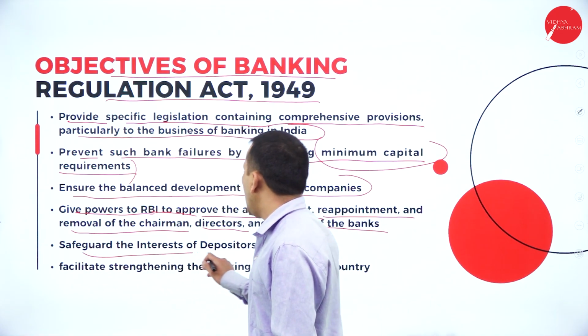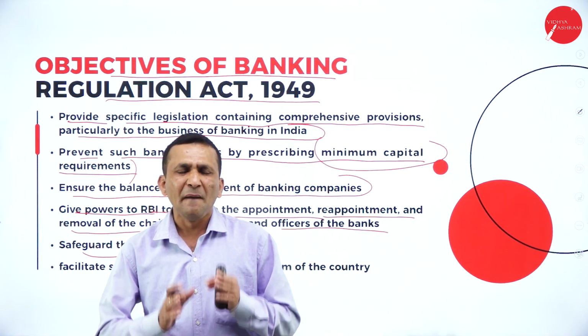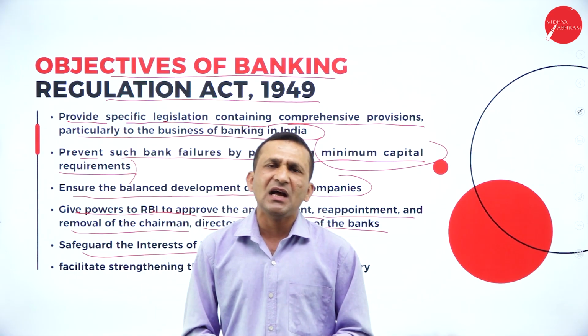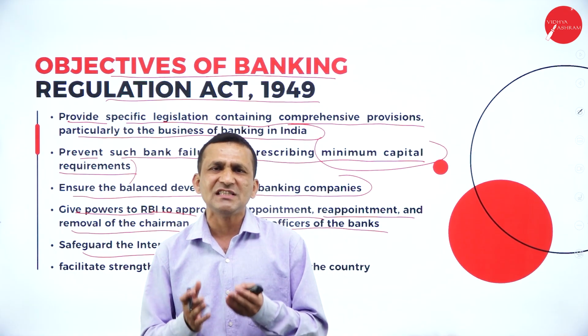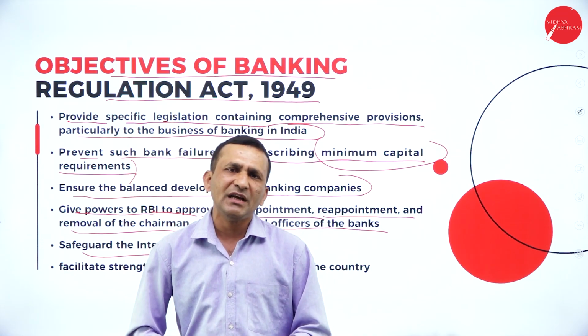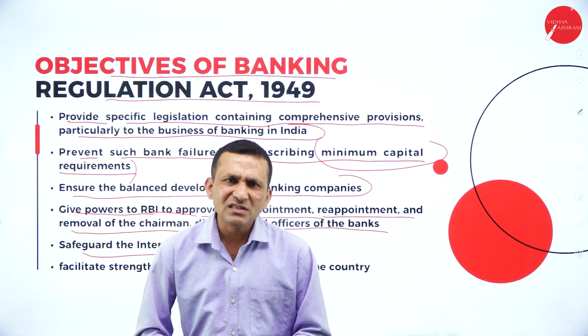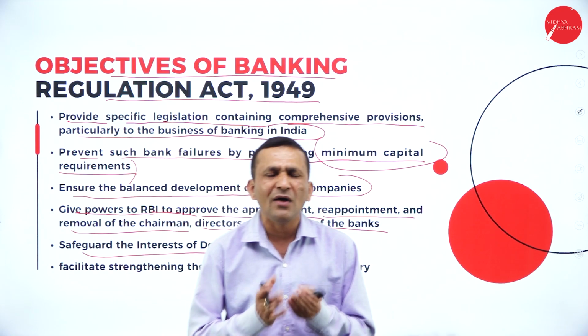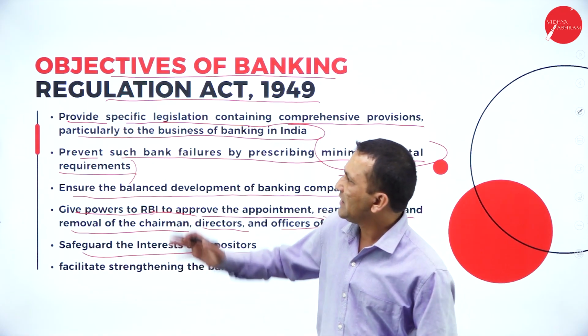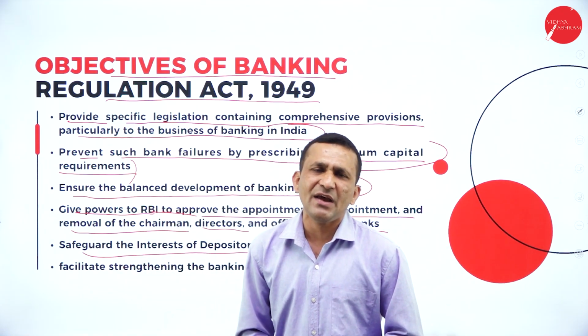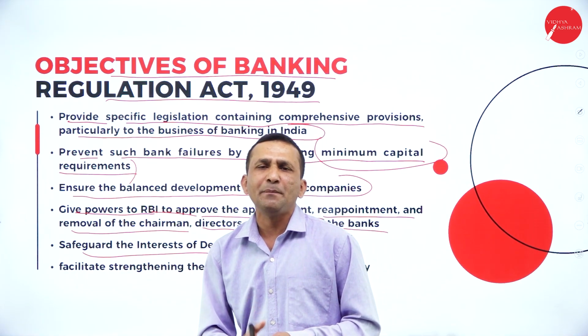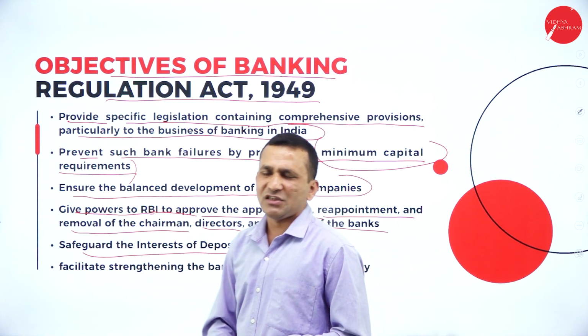Another objective is safeguarding the interest of depositors, because the major source of finance, the major source of deposits, is expected from customers. The depositors who open an account of course want to save, so this act completely gives safeguards to investors and depositors. That is a major objective here.